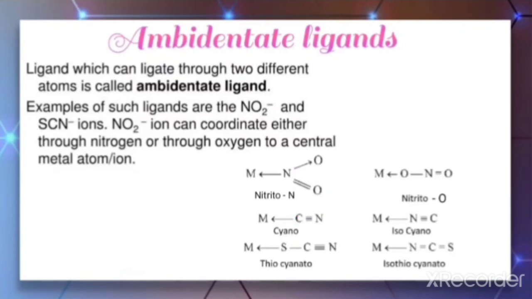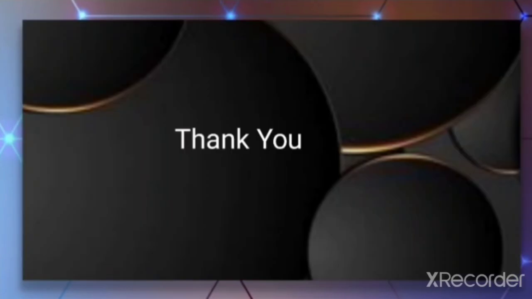Similarly, we have thiocyanato and isothiocyanato. In thiocyanato, the S atom is coordinated to the metal, and in the other case, nitrogen is coordinated to the central metal atom or ion. So if a ligand has two different atoms which can ligate to the central metal atom or ion, such ligands are called ambidentate ligands. So this is all about this video.